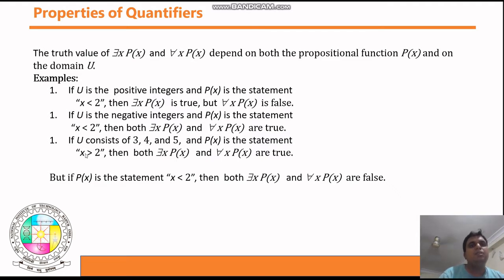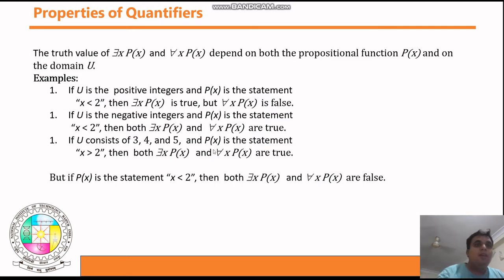If you replace this x with 3, this is true. With 4, also true. With 5, also true. You need not check all three, because in the first attempt 3 is greater than 2, so the statement is true. For some x p of x is true, so you need not check 4 and 5.